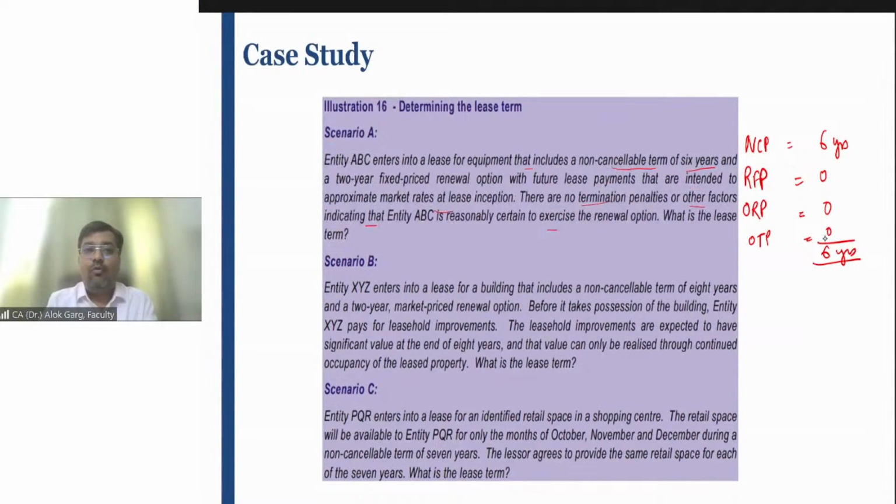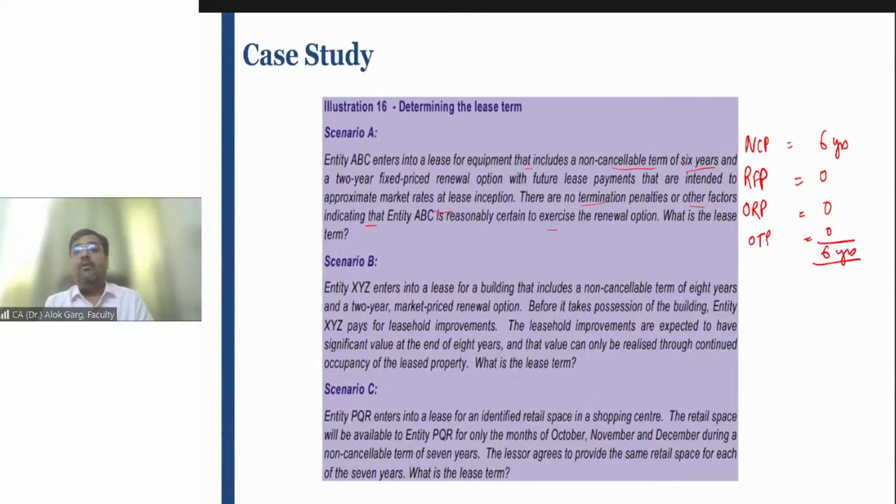I hope this ORP and OTP is clear to all of you. Is that clear? OTP. What is OTP? One-time password? No. Optional termination period. It is not one-time password. Janvi, is it clear? Thank you, Rahul. Thank you so much.